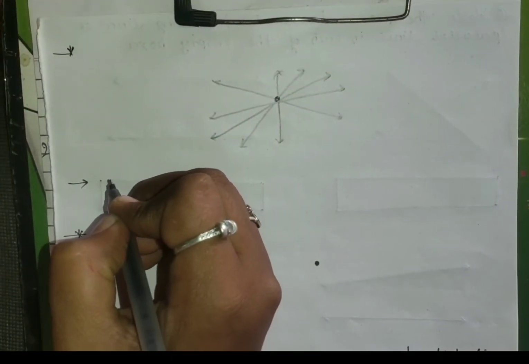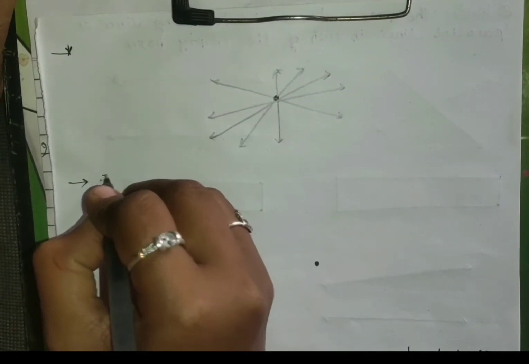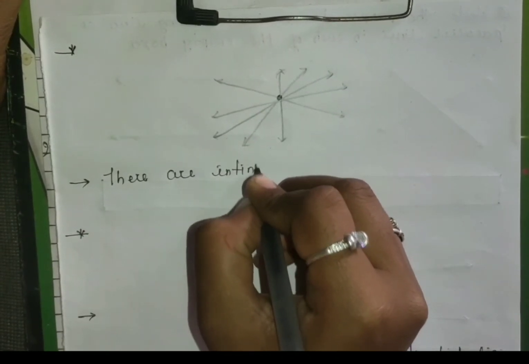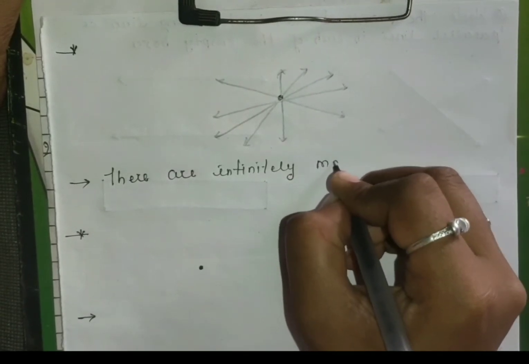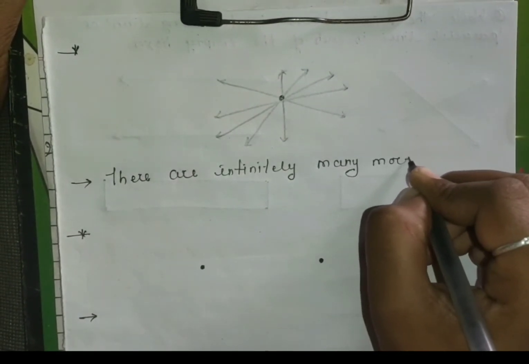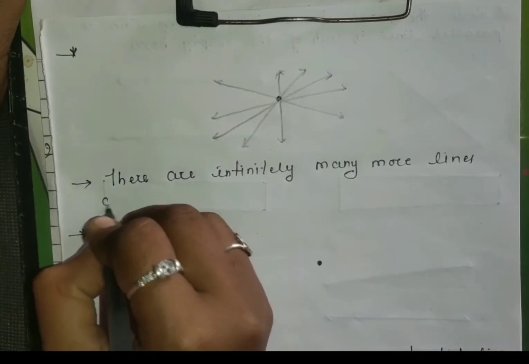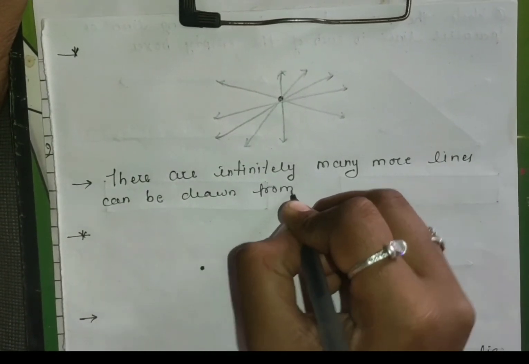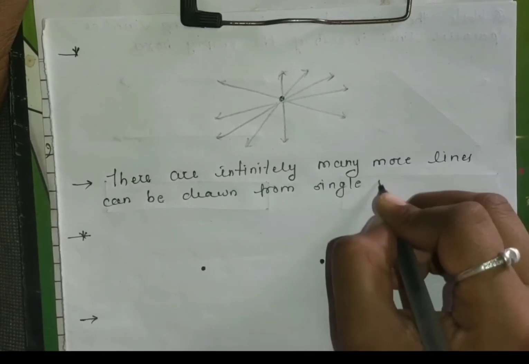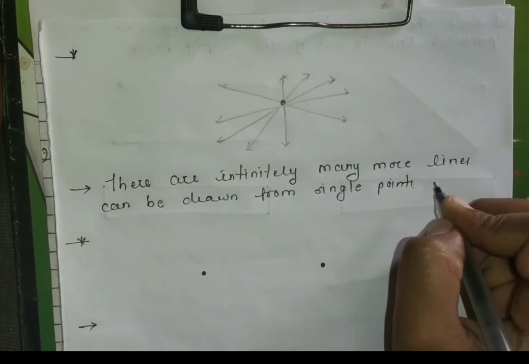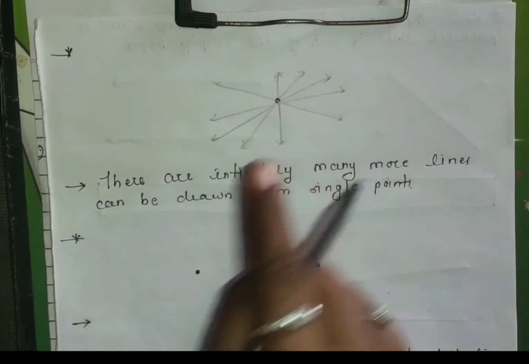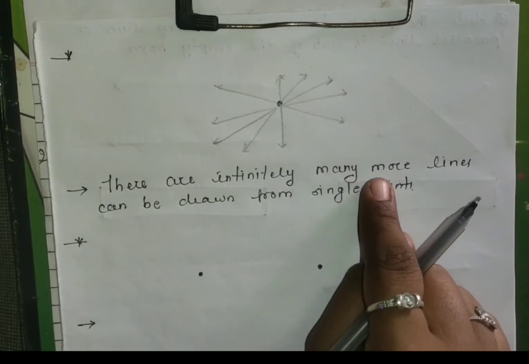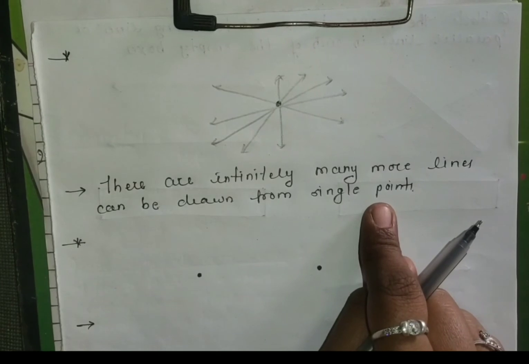So one thing we can write is, there are infinitely many more lines that can be drawn from a single point, and that you have to remember.